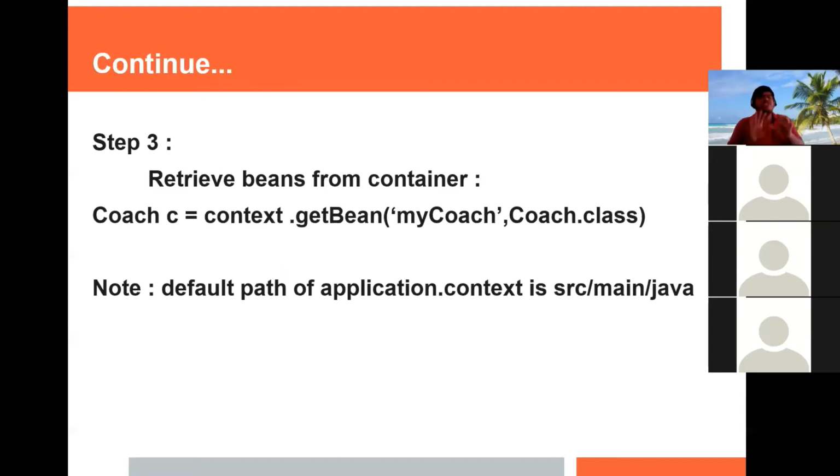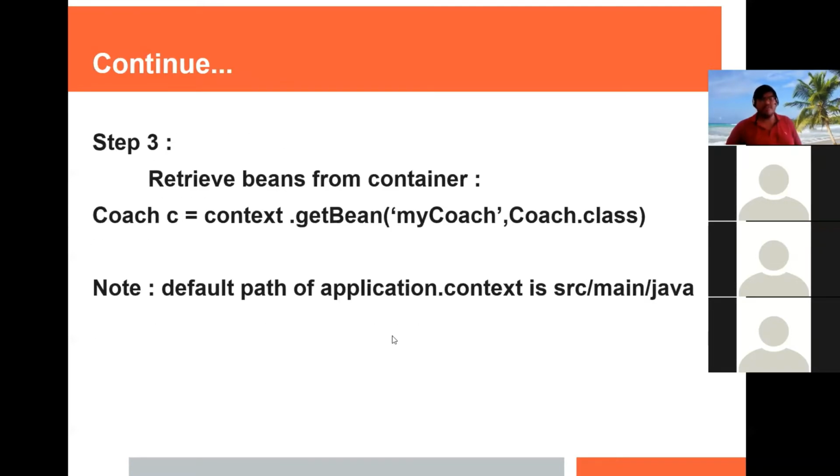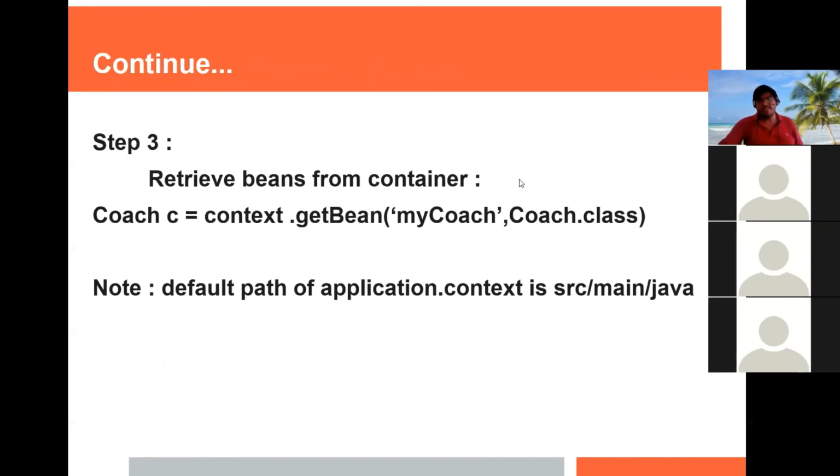And the third one is to retrieve the bean in our business logic. For this, we have to write just this code: context.getBean. Context is the object which we created in step 2. So dot getBean, myCoach. This myCoach is the id which I mentioned here. This tells that I want to instantiate the object of this bean. So this id will be the same as this.